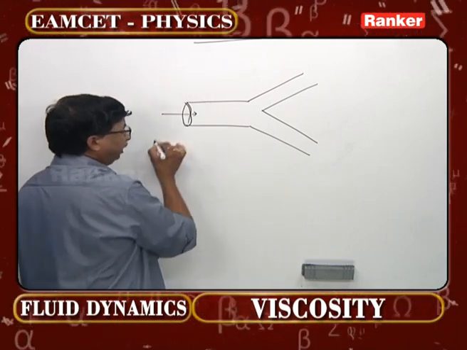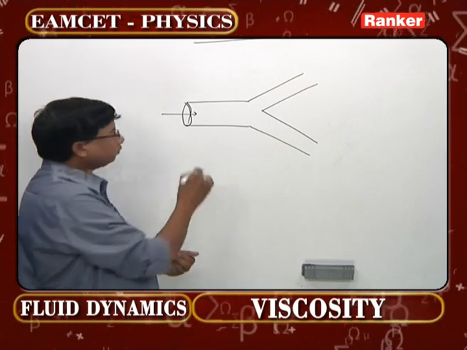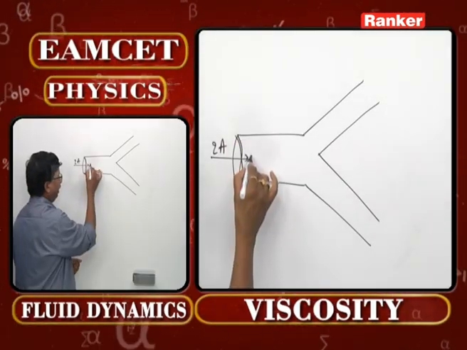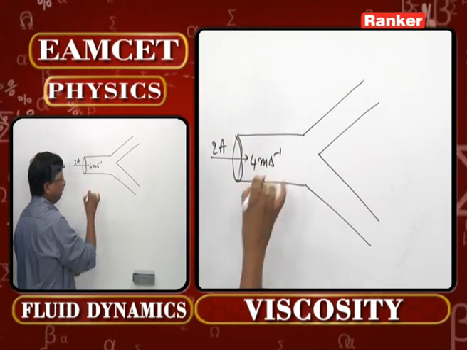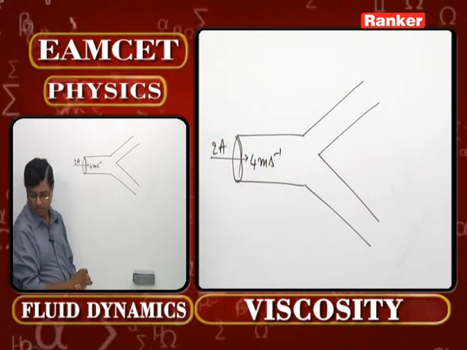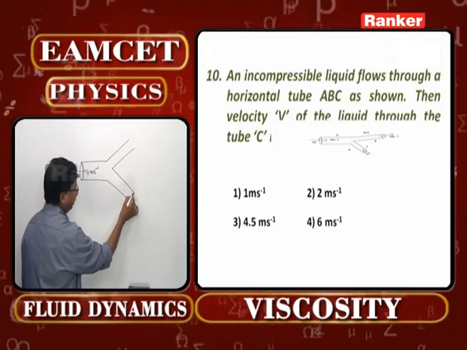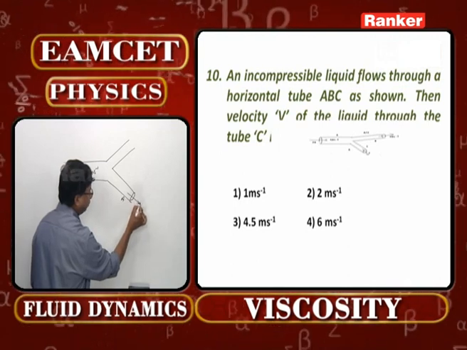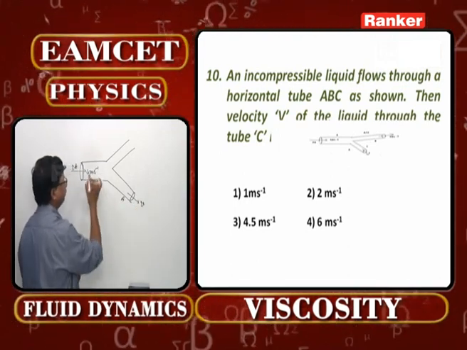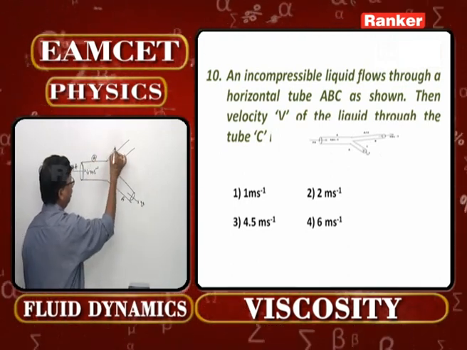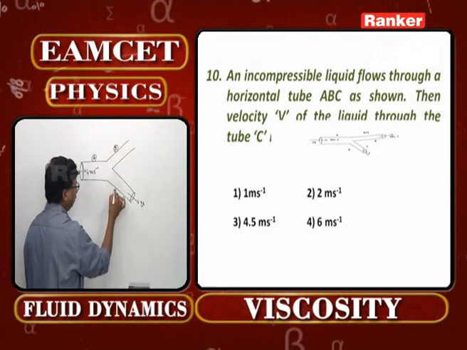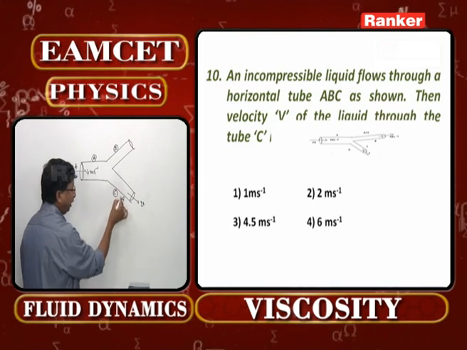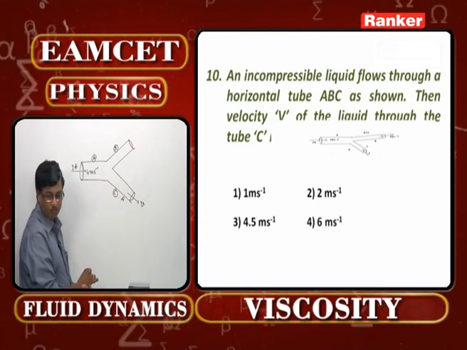And of course, it is mentioned over here, the area is going to be 2A. That's 1. And what is the speed of this particular liquid entering? 4 meter per second, it's given. Now the area over here is given A. And what is the velocity with which the water is coming out is the question. This is A part of the tube, this is B part of the tube, this is C part of the tube.